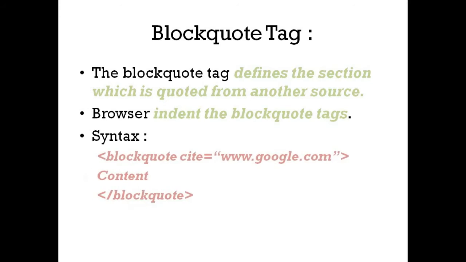So now let's see the syntax. Here we have to write the blockquote, and then we have to write the cite attribute. Inside the cite attribute we have to write the website URL from where we have taken the content. Then we have to write the content which is taken from this particular website, and then we have to close the blockquote tag like this. So this is the blockquote tag. I hope you have a clear idea about the blockquote tag.